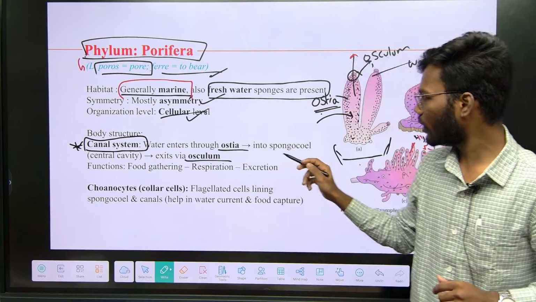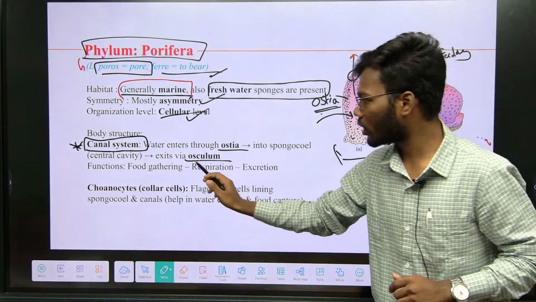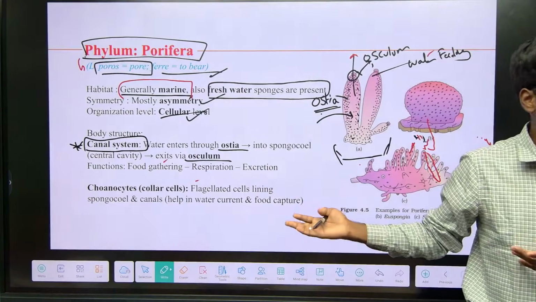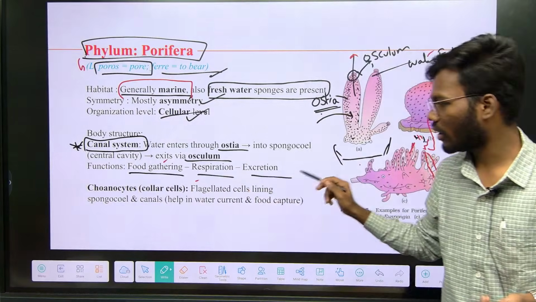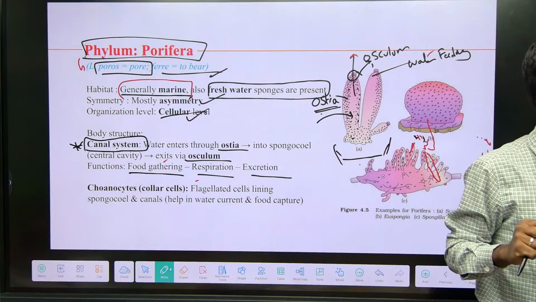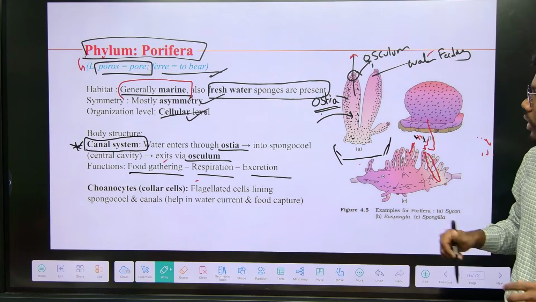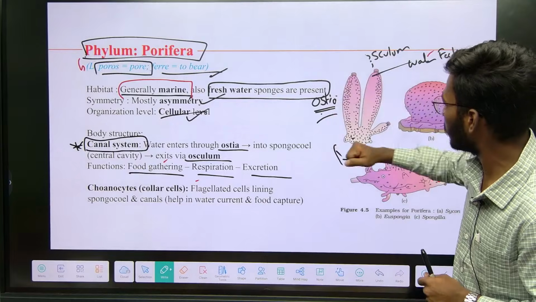Ostia is responsible for entry of water, whereas the osculum is responsible for exits. So what purpose does this canal system serve? It is for food gathering, respiration and excretion also. The canal system is responsible for this. And coming to the sponges,